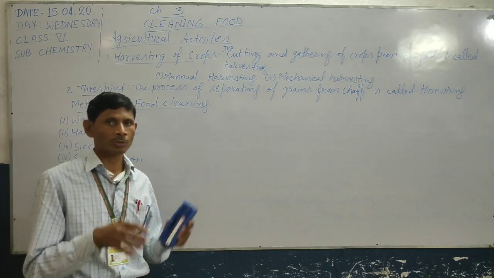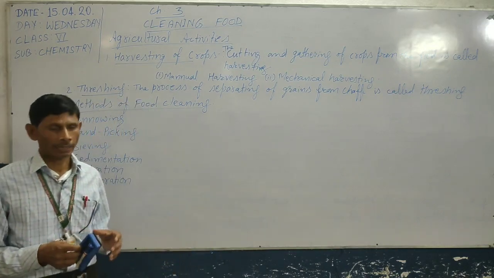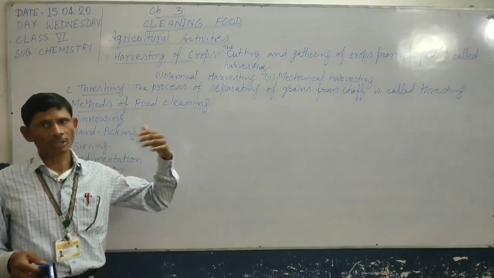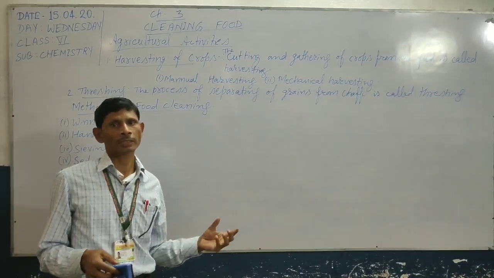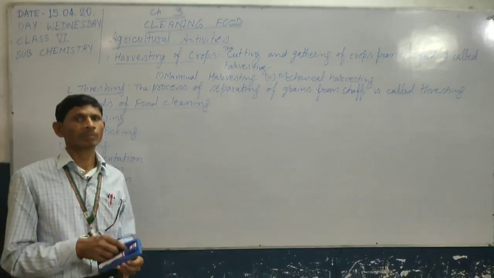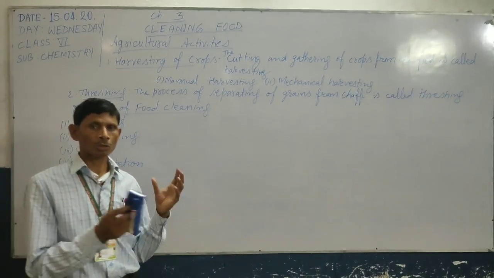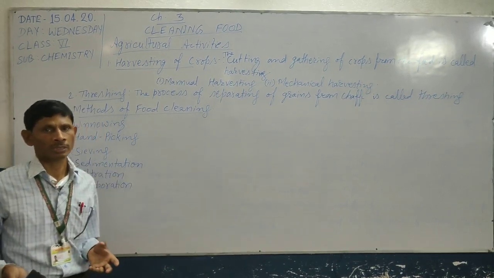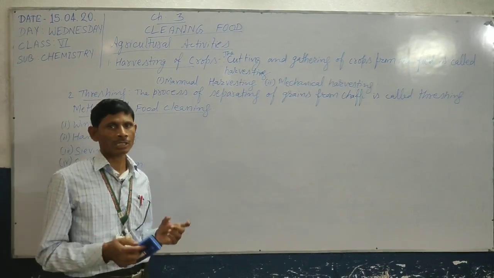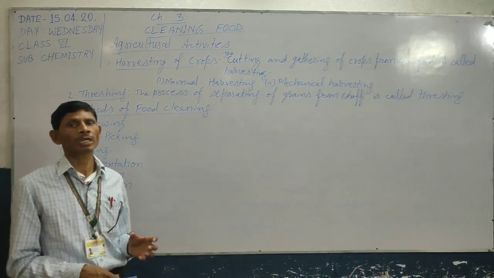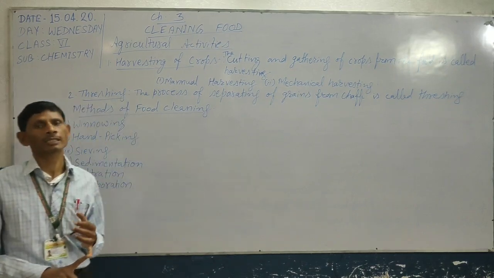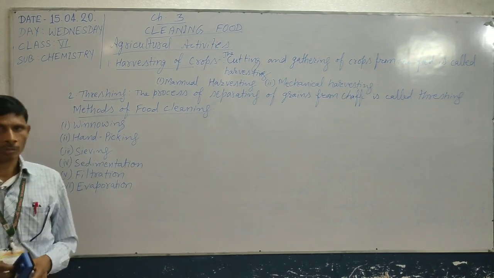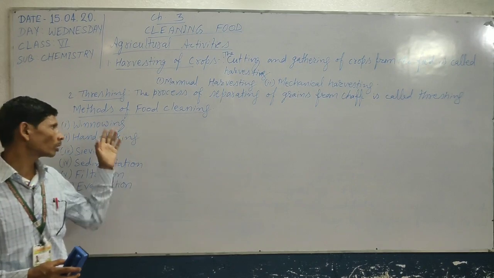So the mixture of sugar and sand is put in water, and after some time the sand is settled at the base of the container, and then the mixture of sugar and water is transferred into another container, and the sand remains settled at the base of the container. Then the sugar is also separated from the mixture by the process of evaporation. That means the mixture of sugar and sand can be separated by two methods: first, sedimentation and decantation, and second, evaporation. At last, what are the main purposes of separating different components?